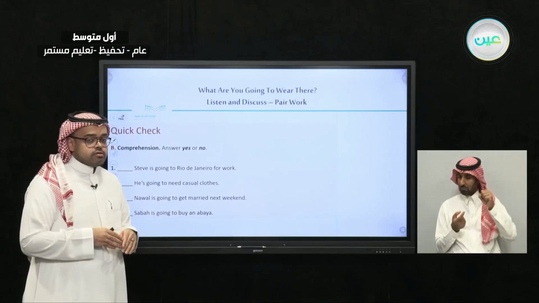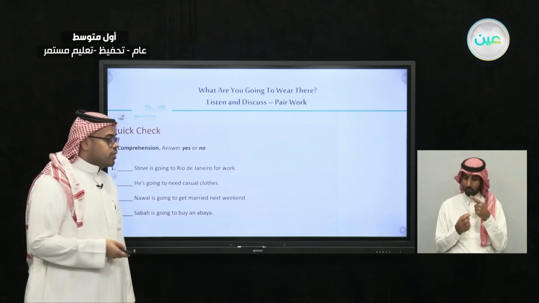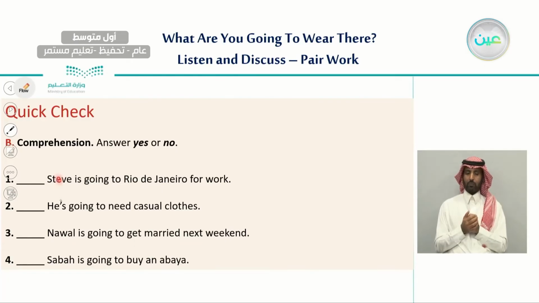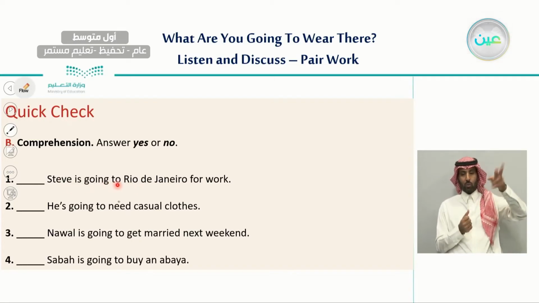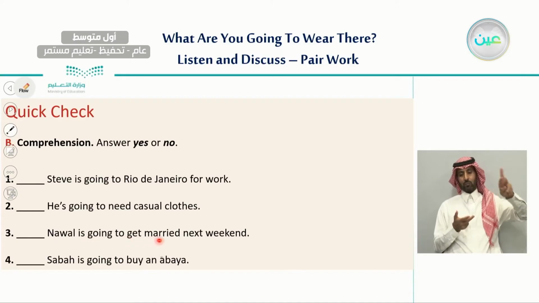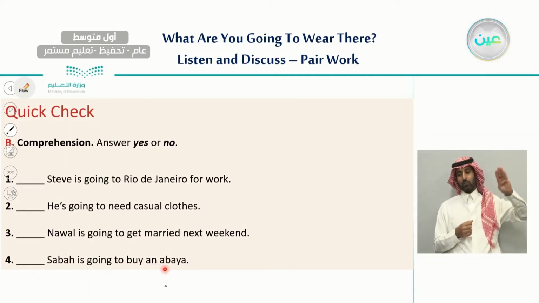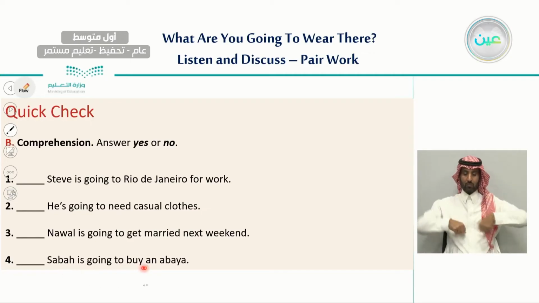And if the answer is no, let's try, me and you, to find out what the correct answer is. So the first one is, Steve is going to Rio de Janeiro for work. Number two, he is going to need casual clothes. Number three, Nawal is going to get married next weekend. And number four, Sabah is going to buy an abaya.